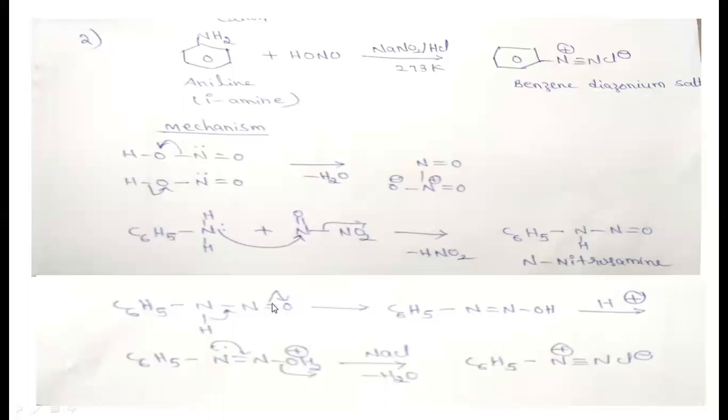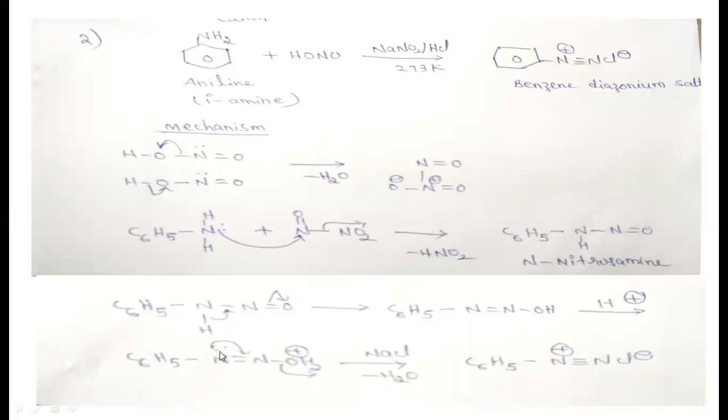In this N-nitrosoamine, this hydrogen will give its bonding electrons towards here. Simultaneously, these bonding electrons shift to the oxygen, and the oxygen will get the minus charge. Now this H plus will move to here. This is called tautomerism. Finally this compound will form, and when it reacts with H plus, the oxygen, which has a lone pair of electrons, will take the H plus and form OH2 plus.